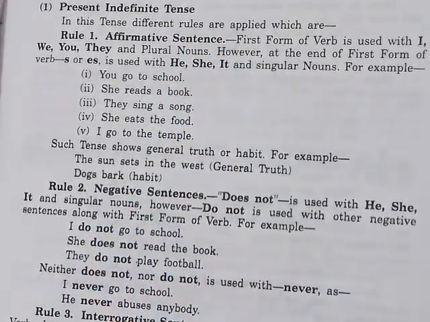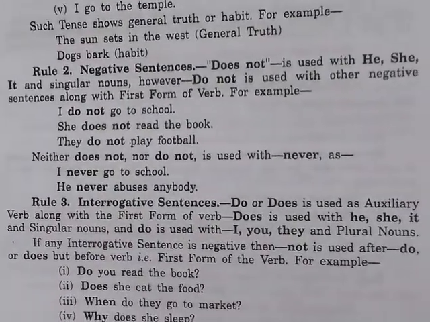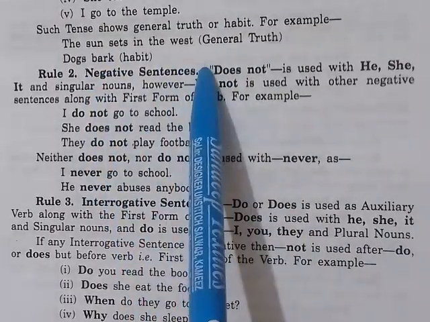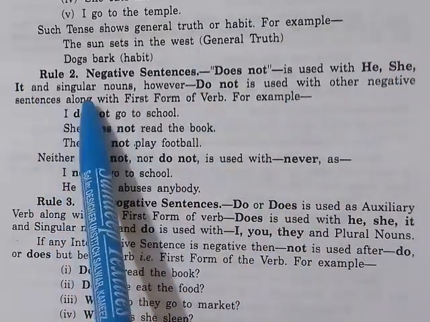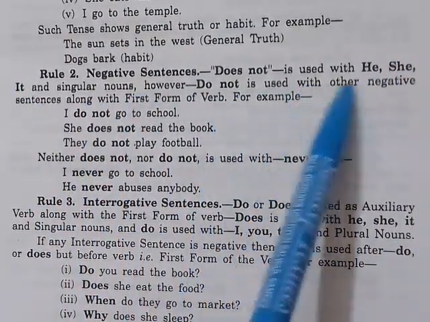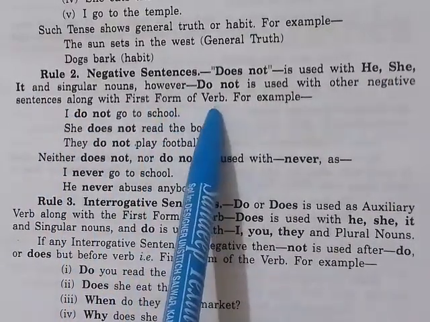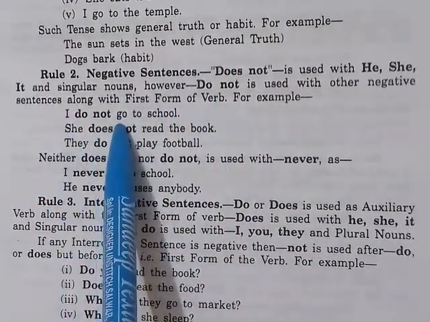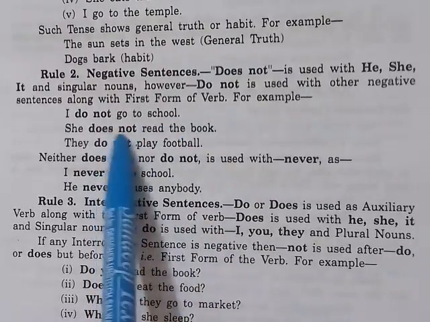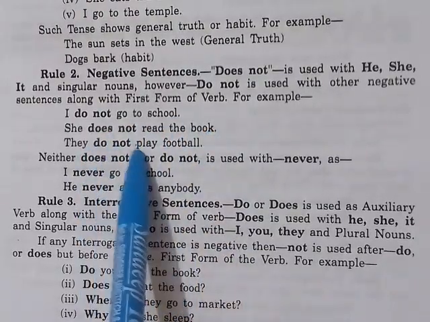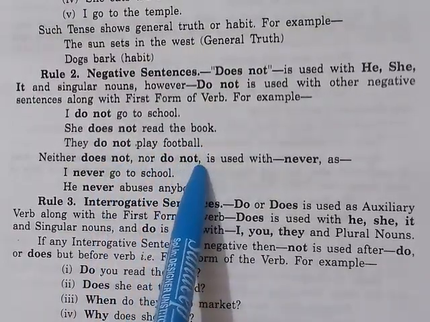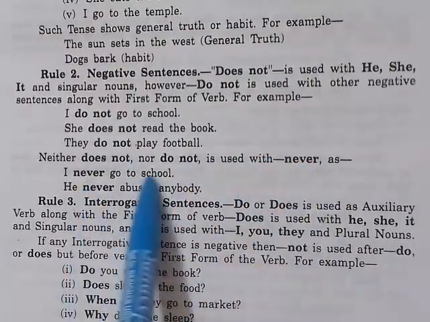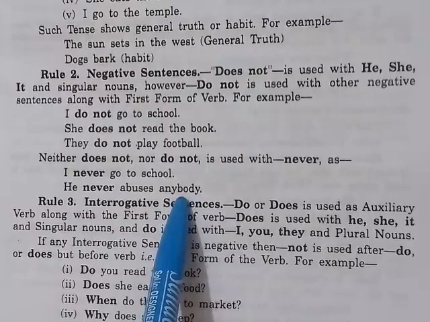Rule second, negative sentences. Does not is used with he, she, it, that is, with singular nouns. Do not is used with the other subjects, along with the first form of the verb. For example, I do not go to school. She does not read the book. They do not play football. Neither do not nor does not, but never is used instead: I never go to school. He never abuses anybody.